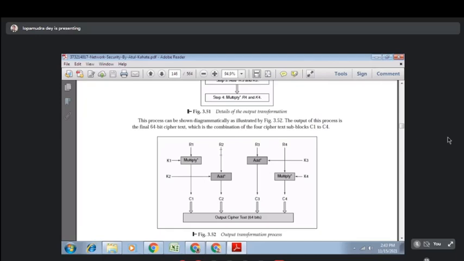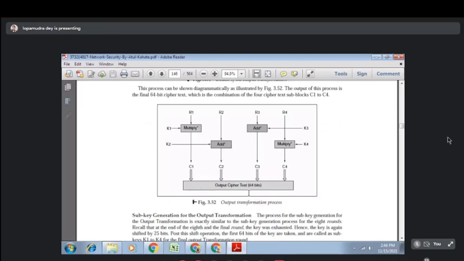So R1 with K1, meaning K49, the key, will be multiplied and it will generate C1. Then R2 will be added with K2 and generate C2. Again, these are 16 bits. R3 will be added with K3 and generate C3. And R4 will be multiplied with K4 and generate C4. So this is multiply, add, multiply. This will be our 64-bit output ciphertext. So this is how we can generate the IDEA algorithm output.